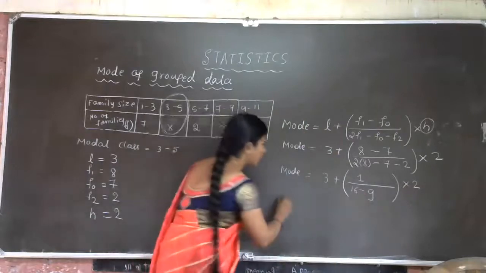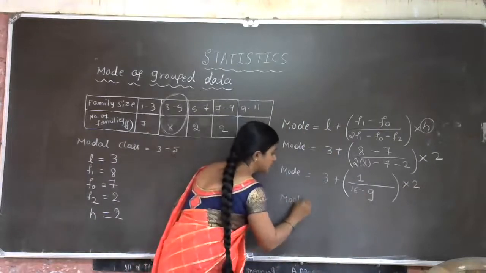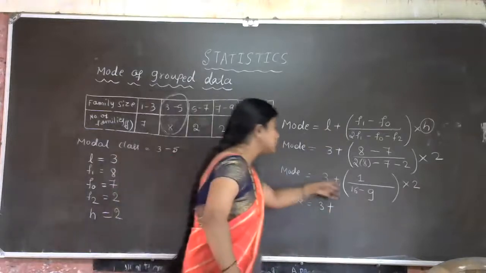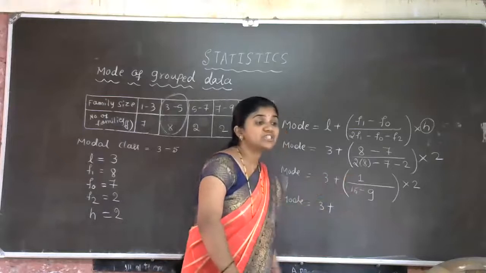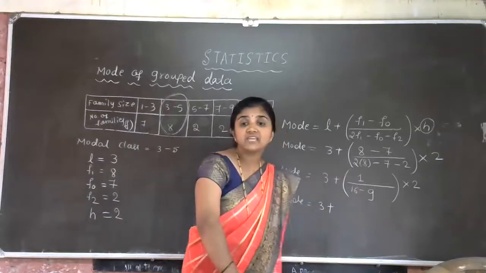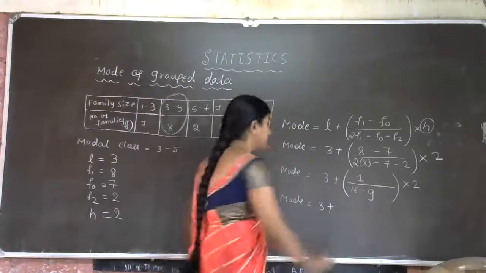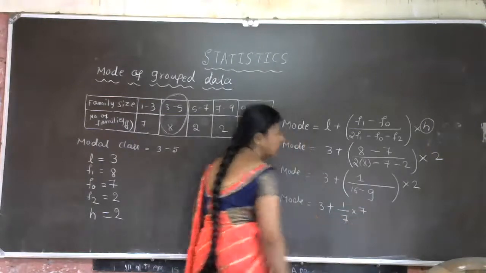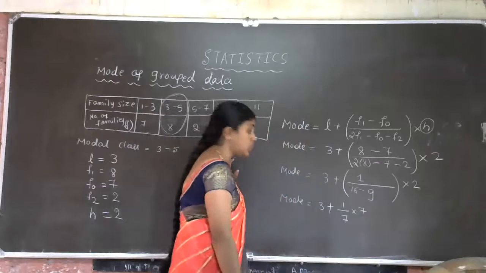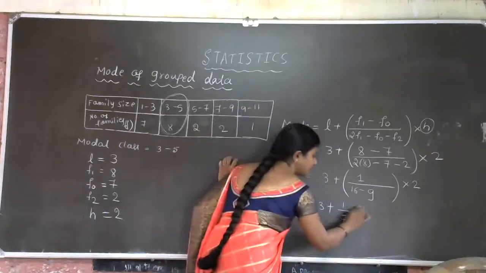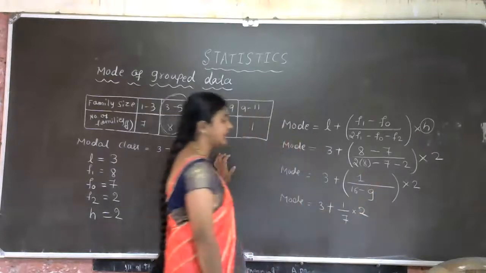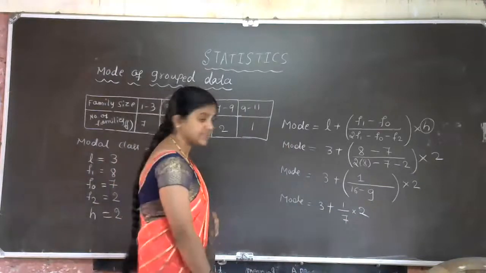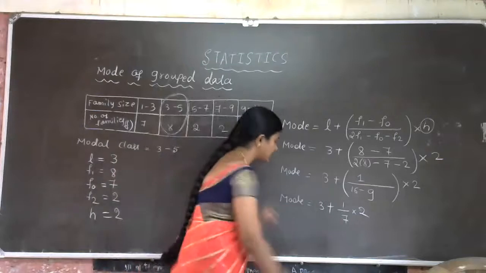So what is the next step? Mode is equal to 3 plus 1 divided by 16 minus 9. 16 minus 9 is 7. 1 divided by 7 into 2. Oh, sorry, here not 7, 2. 1 divided by 7 into 2. What is the answer now? 3 plus 2 by 7 now.